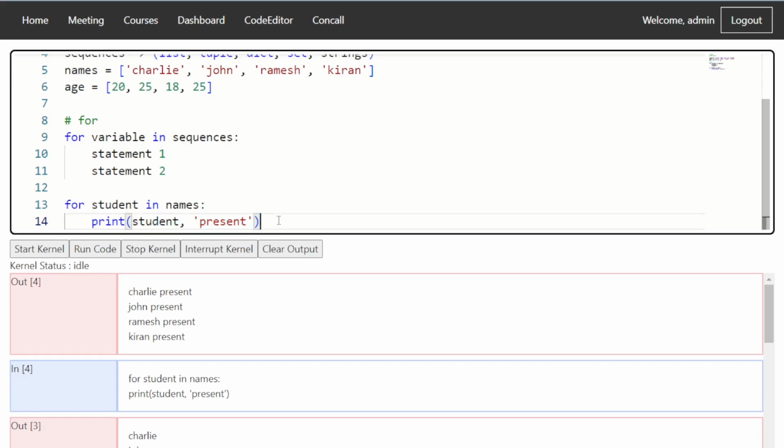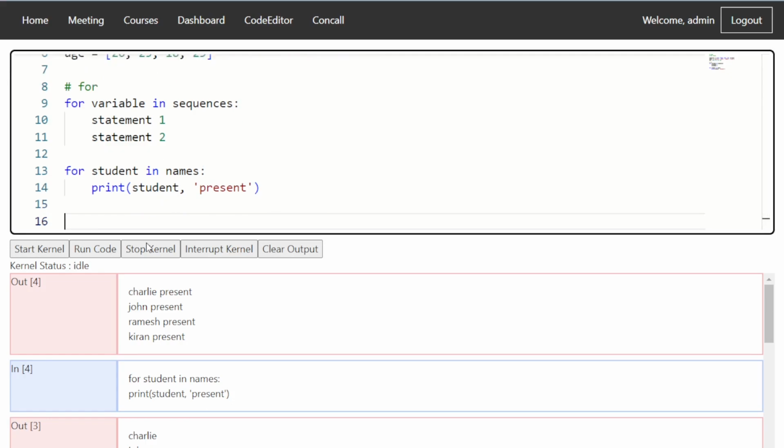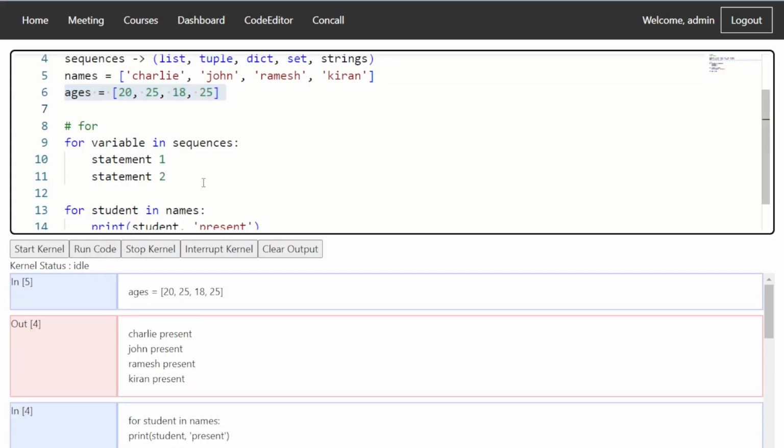For loops are also used to iterate through numbers and do any kind of operations you want. For example, for the ages we have, we can say for age in ages; we will just rename it to ages so that we can use age as a variable value.